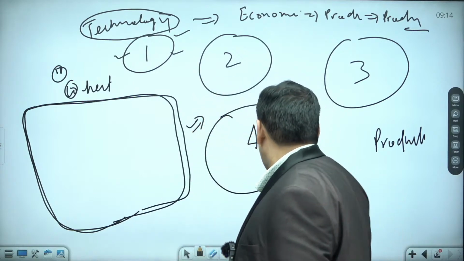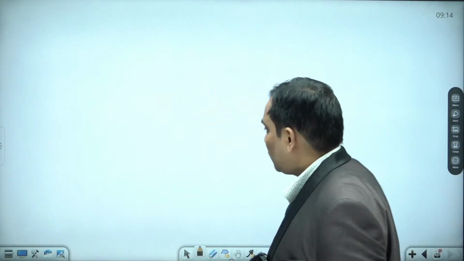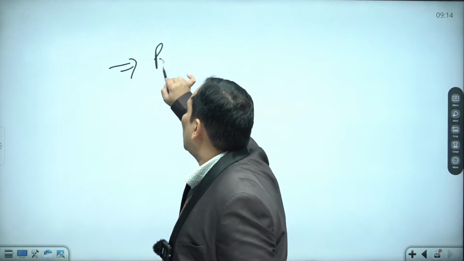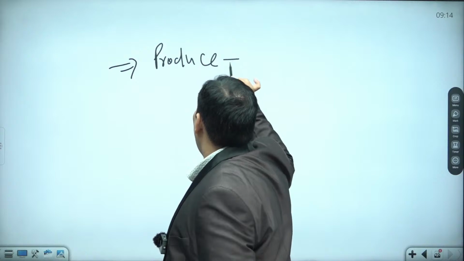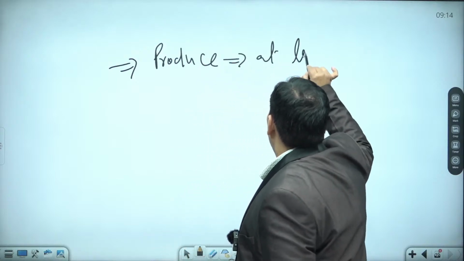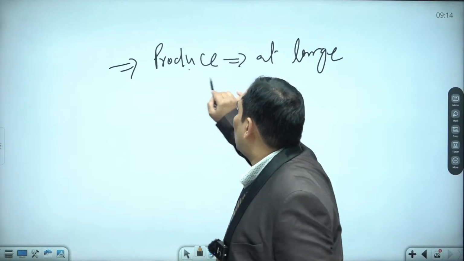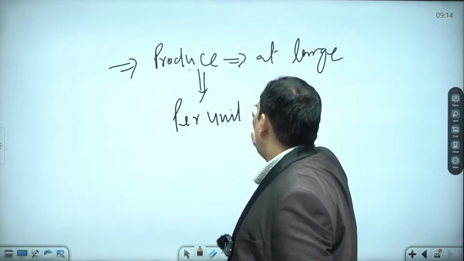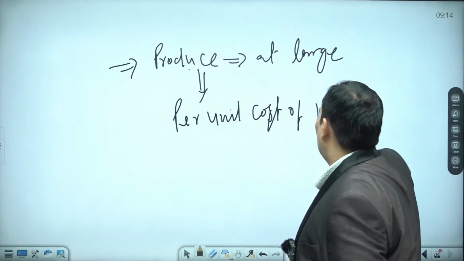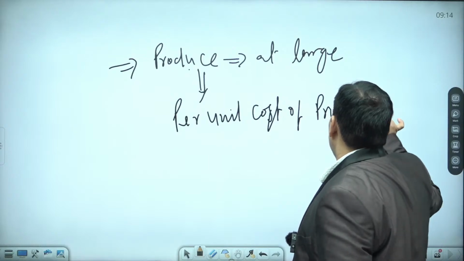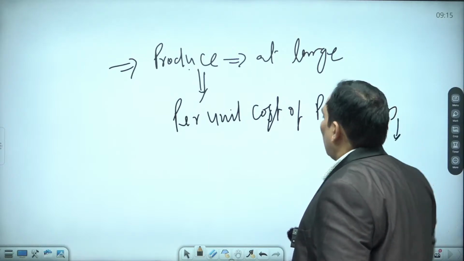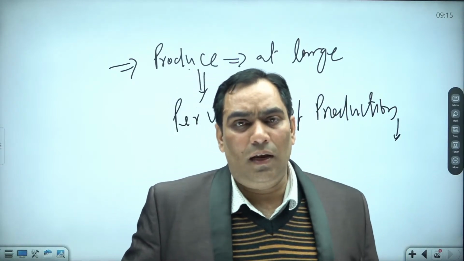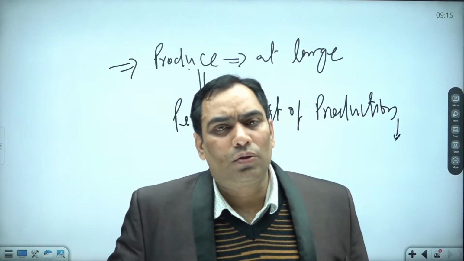Okay, and what is the meaning of economies of scale? Let me tell you. The meaning of economies of scale is that when you are going to produce at large scale, the per unit cost of production decreases. As there is production at large scale, the per unit cost of production reduces.